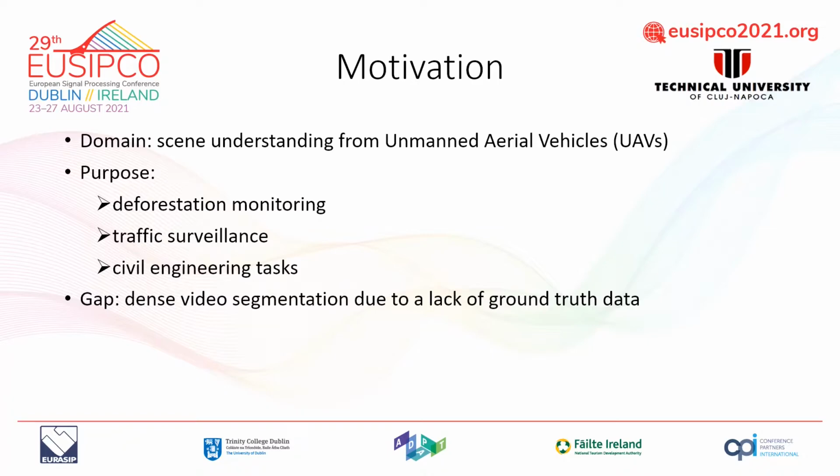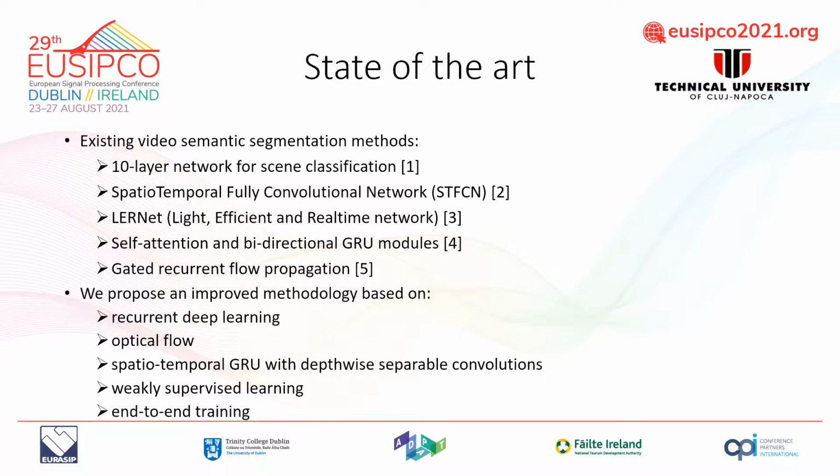annotated ground truth data. Previous methodologies range from straightforward 10-layer networks for scene classification from videos to more complex frameworks like spatiotemporal fully convolutional network, which uses LSTM to define temporal features, while spatial maps are used to infer future information. To deal with the redundancy encountered in videos, a light-efficient and real-time network was introduced, which is based on feature propagation and holistic attention. Lately, self-attention and bidirectional GRU modules are combined to improve the results of semantic segmentation in